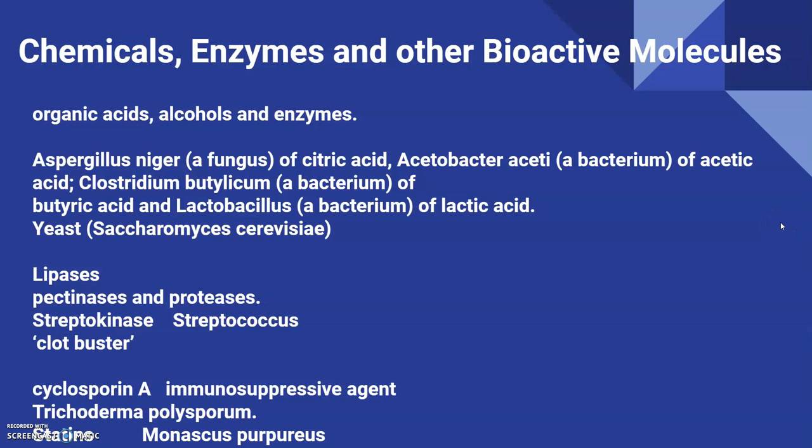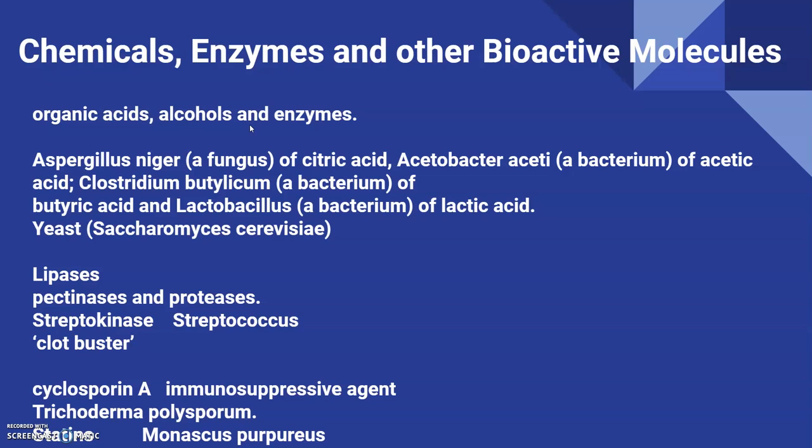Good morning. Today we are continuing with the topic chemicals, enzymes, and other bioactive molecules of chapter 10, that is microbes in human welfare. Now, microbes are also used for commercial and industrial production of certain chemicals like organic acids, alcohols, and enzymes.